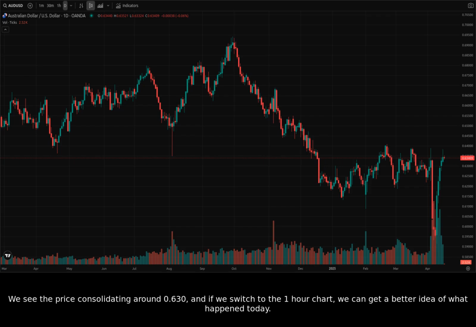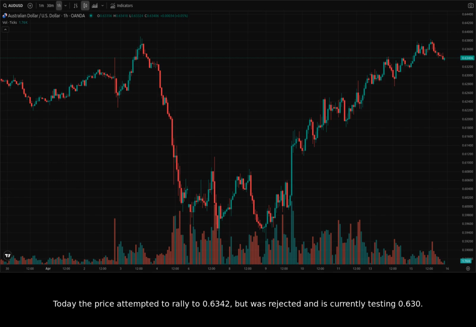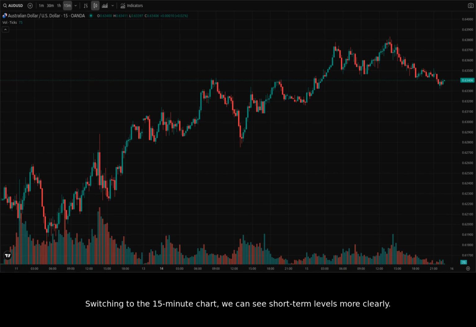We see the price consolidating around 0.630, and if we switch to the 1-hour chart, we can get a better idea of what happened today. Now, let's look at the 1-hour chart. Today, the price attempted to rally to 0.6342, but was rejected and is currently testing 0.630. If it breaks that, expect it to visit the recent lows of 0.6274. Switching to the 15-minute chart, we can see short-term levels more clearly.